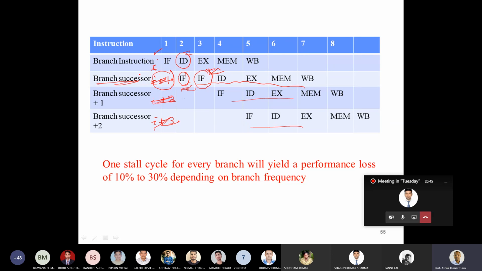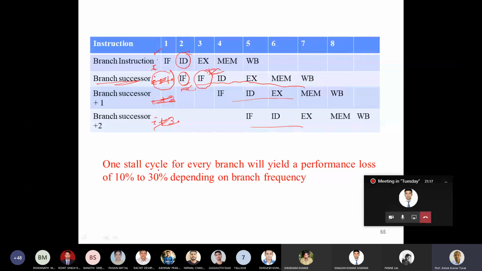But if the branch is not taken, the valid instruction to be executed is already there in the pipeline, but you are again refetching the instruction. So if the branch is not taken, you still pay a penalty of 1 clock cycle. So here you always pay a penalty of 1 clock cycle, whether the branch is taken or not taken, and one stall for every branch. The moment it's a branch, whether it's a taken branch or not taken branch, you pay a penalty of 1 clock cycle.